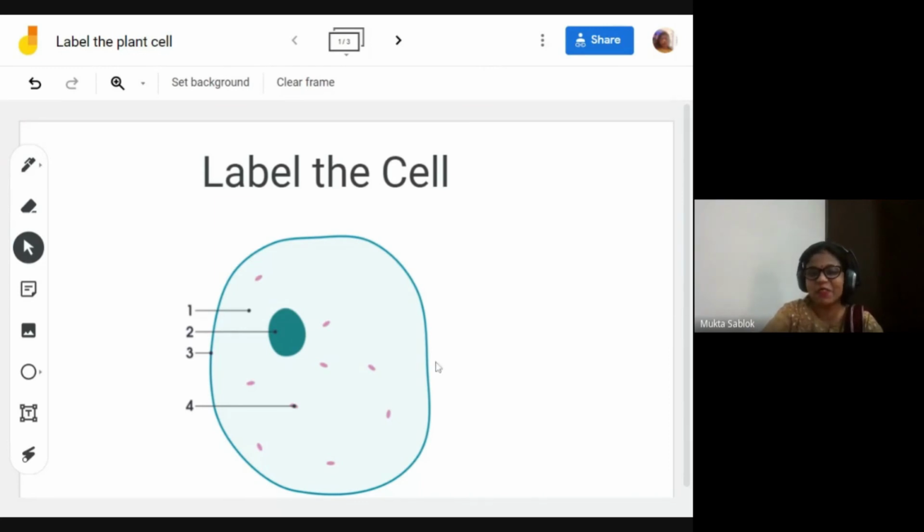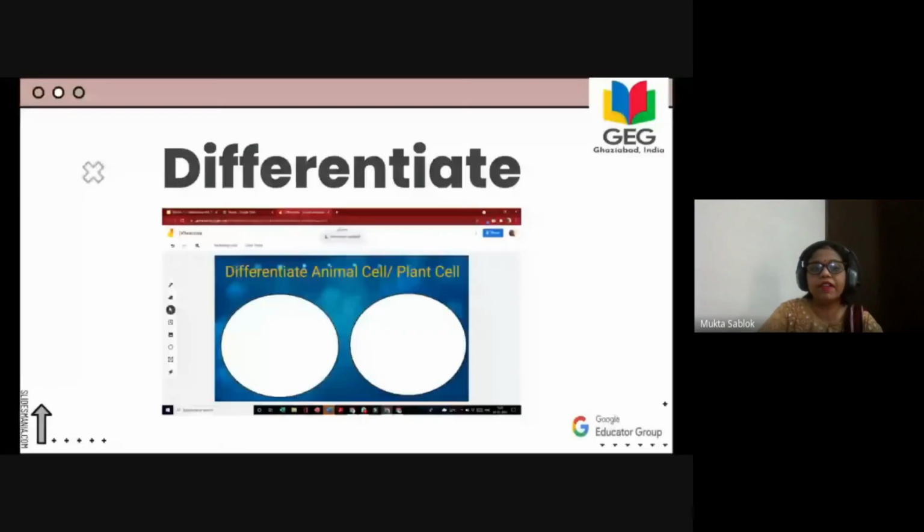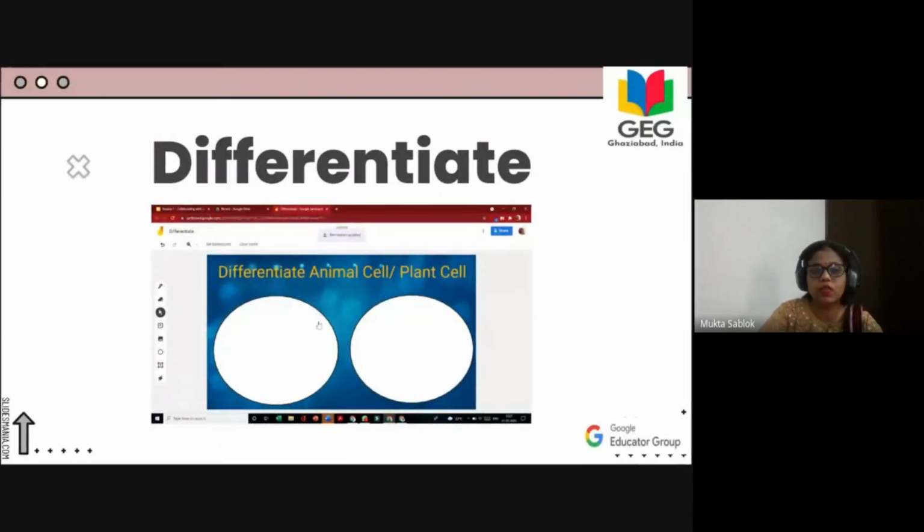This is the beauty. Now the child has answered, and I can write it as a teacher. So this is the activity which we can do. One more activity I have planned for you, I am just showing you the different ways in which you can use these jams. Now, what is this? Differentiation. I've just put a beautiful background so that students loved it.